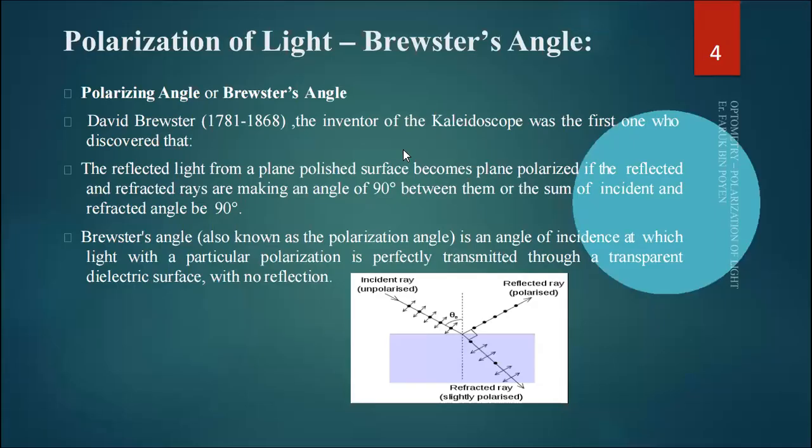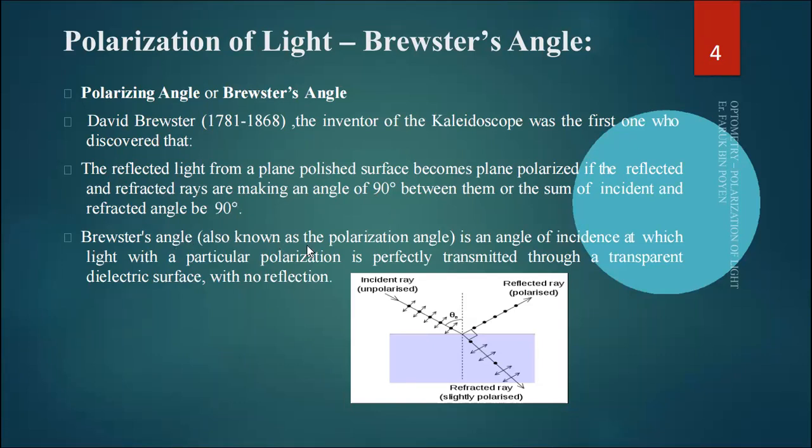Now, the polarization of light, Brewster's angle. The polarization angle or Brewster's angle. David Brewster, 1781 to 1868, the inventor of the kaleidoscope, was the first one who discovered that the reflected light from a plane polished surface becomes plane polarized if the reflected and refracted rays make an angle of 90 degrees between them, or the sum of the incidence and refracted angles is 90 degrees.